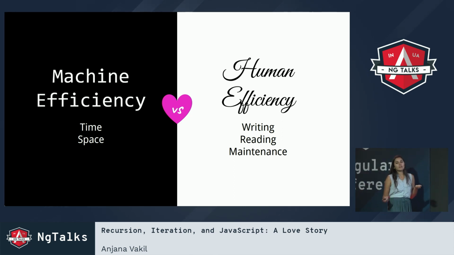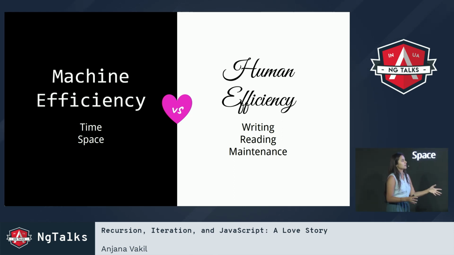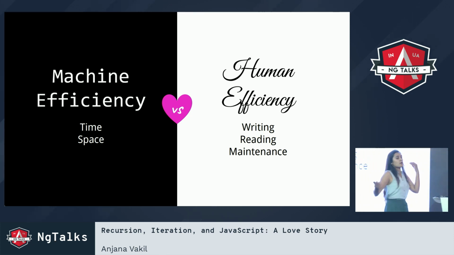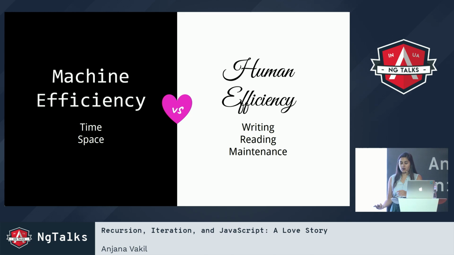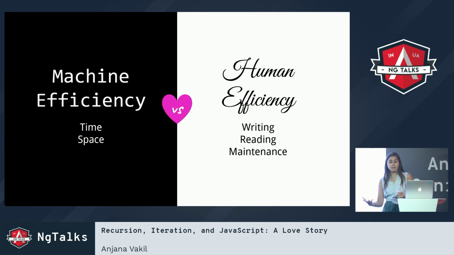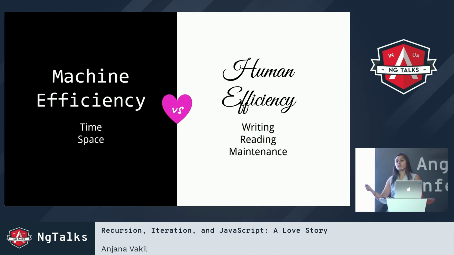Whereas we also have another type of efficiency that we need to think about, which is human efficiency. We are people, we are programmers, we're humans, and we need to write, read, and maintain our code, and that takes cycles on our human processors up here. So we've got another type of efficiency, and some people find recursion a little bit more intuitive for solving certain problems, a little bit more human efficient, as opposed to machine efficient. So we've got these two paradigms. They're different, but I would say they're equally valid choices.